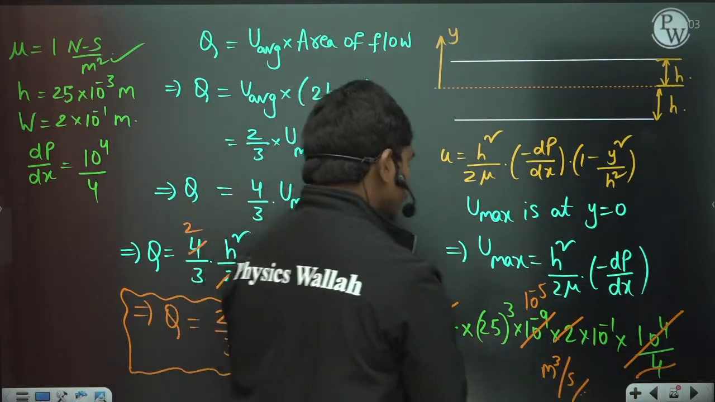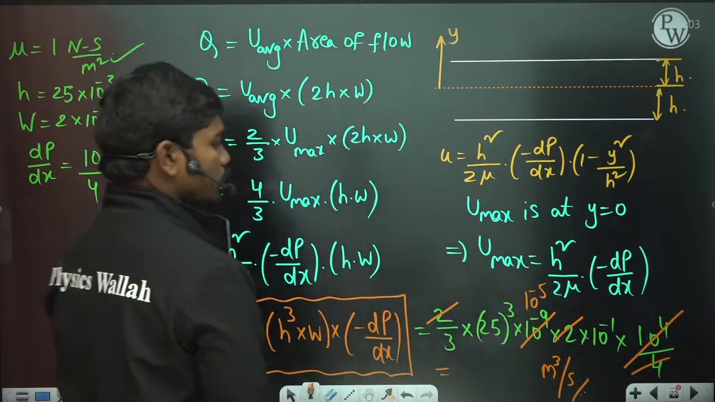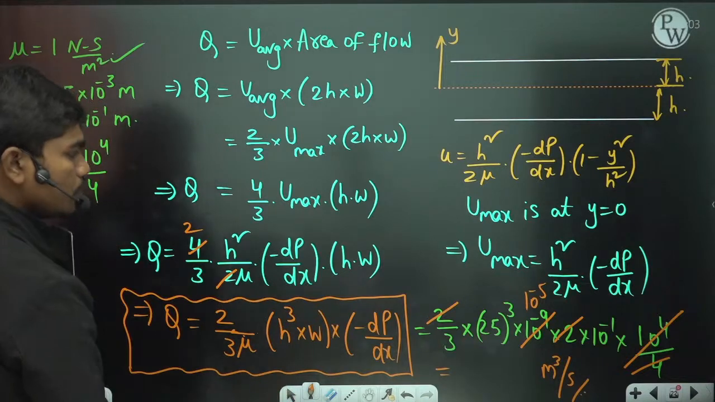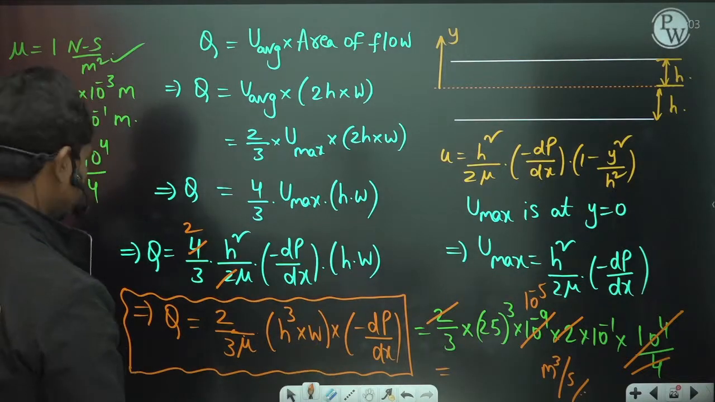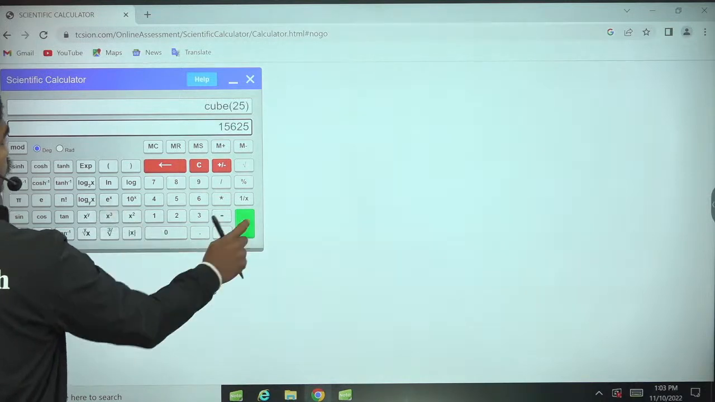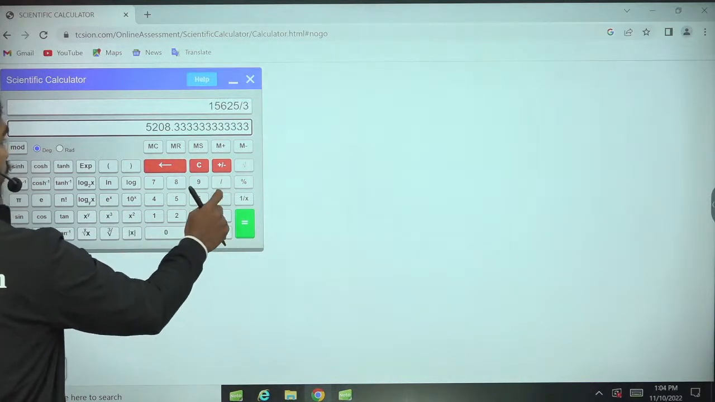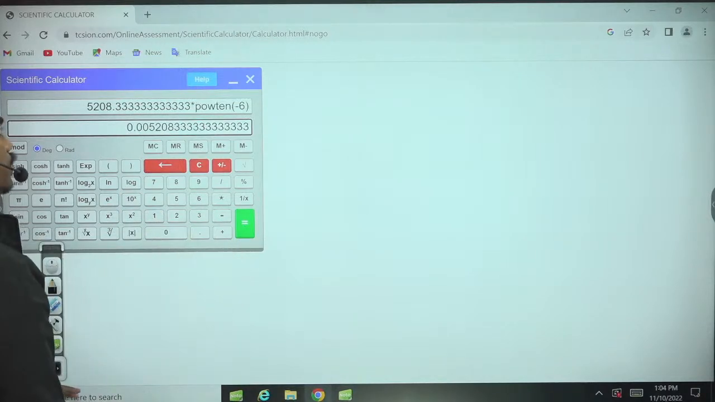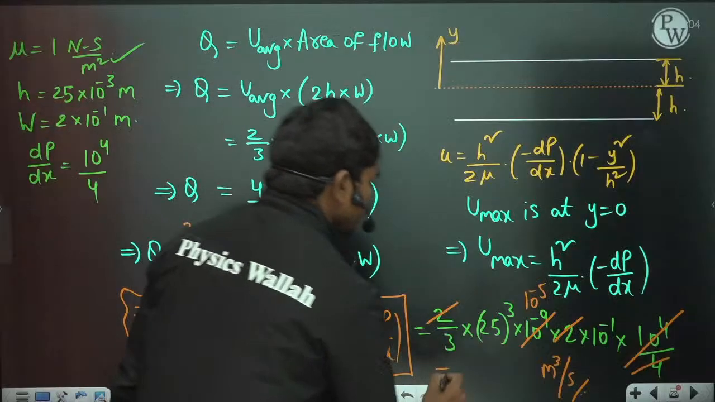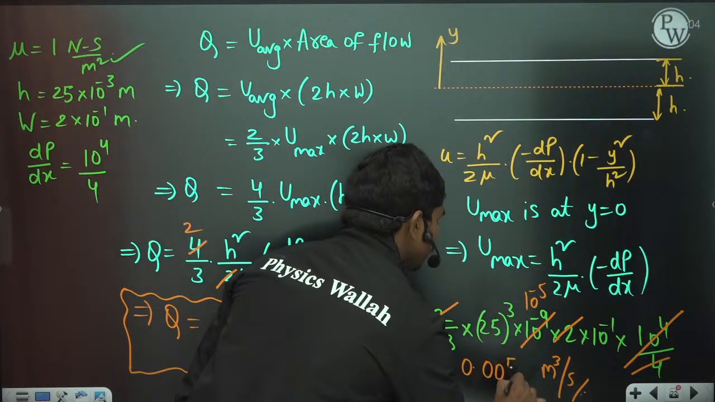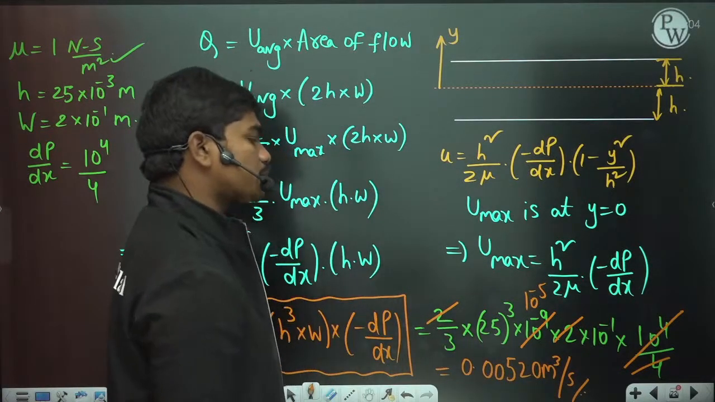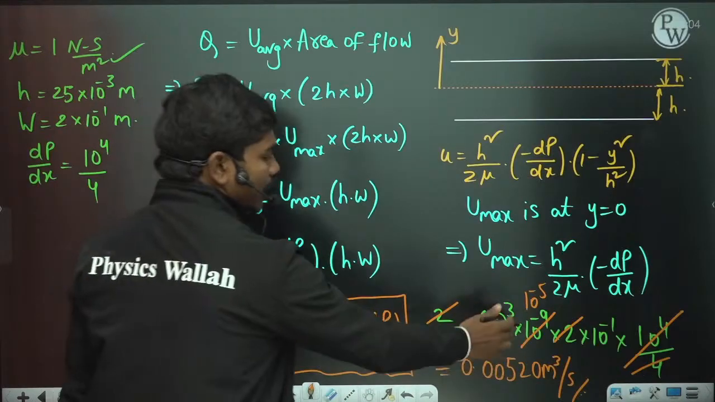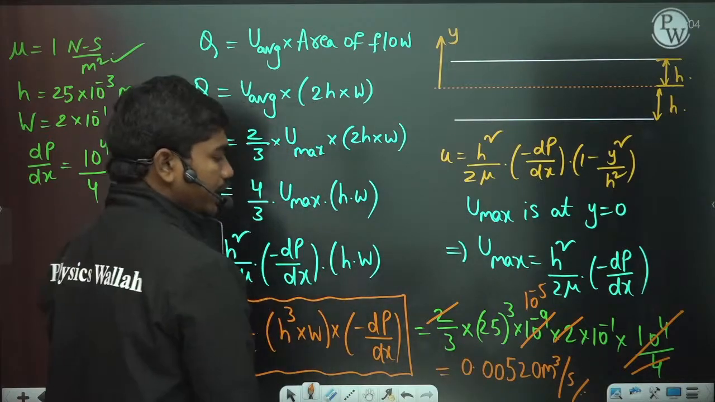I'm sorry, I didn't check this. So 2 and 2 can cancel this 4, then 25 cube by 3. That's it. So 25 cube by 3 into 10 to the power minus 6, so 0.00520. If you want this in liters per second, because they are asking the question in liters per second, then if you multiply by 1000, it is 5.2 liters per second.